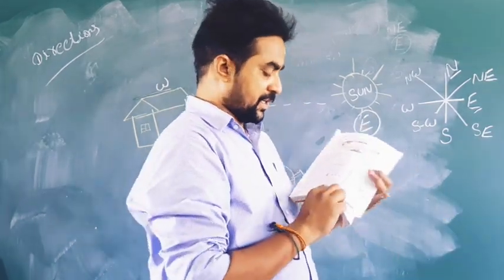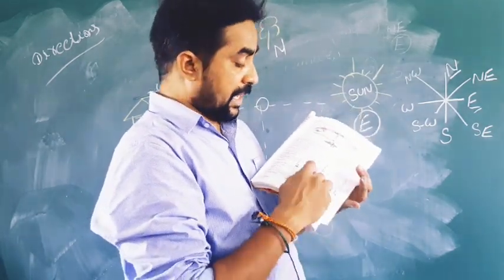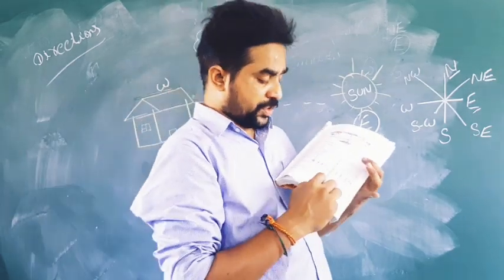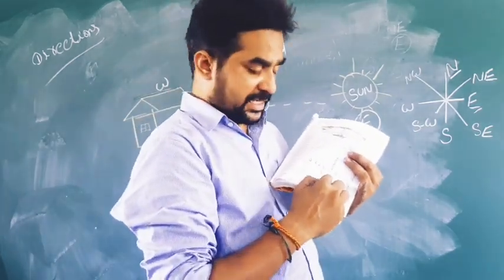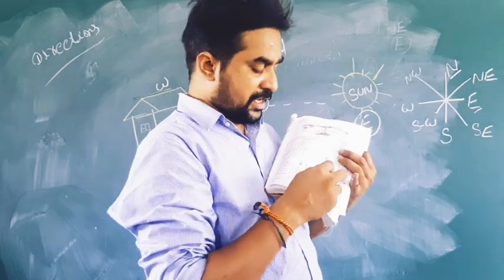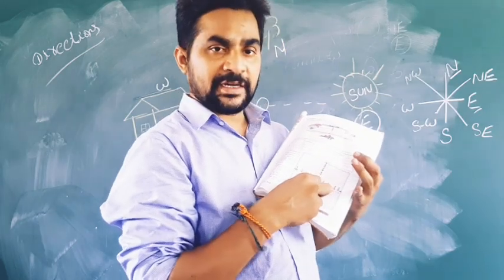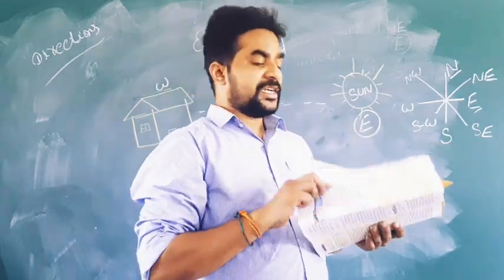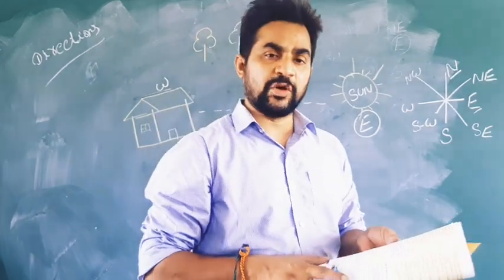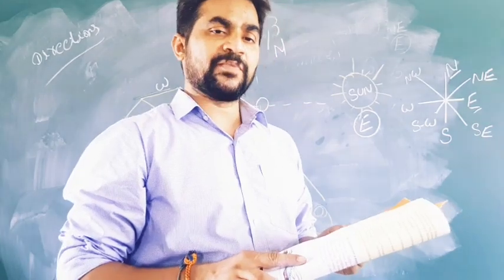See the picture here. John is at the bottom. Lalita is in the bottom 3. So here John is on the southern side and the top is Lalita. So Lalita is standing on the northern side of John. Clear? Similarly, we have almost 7 to 8 questions, and everyone try to do this activity in your home.